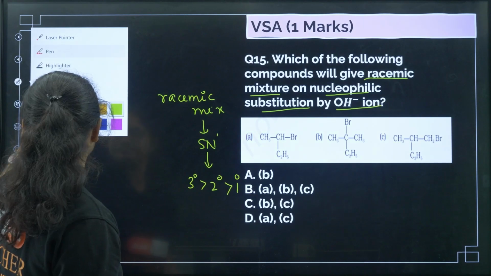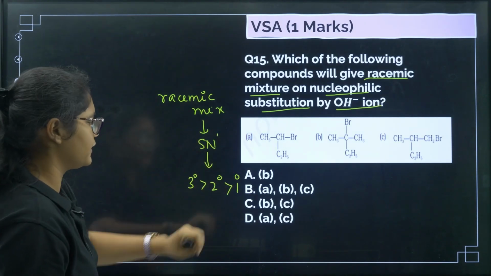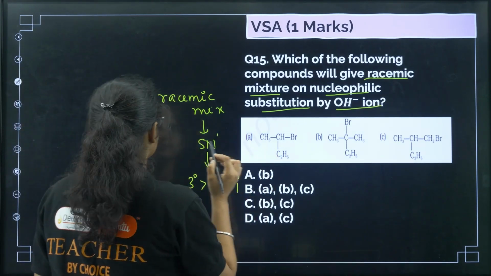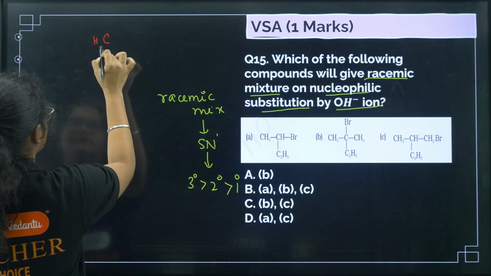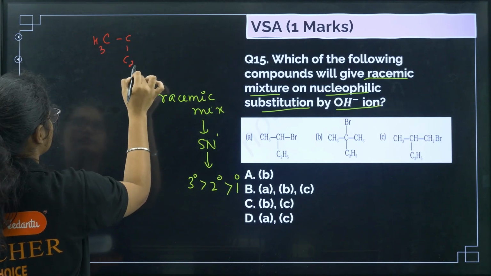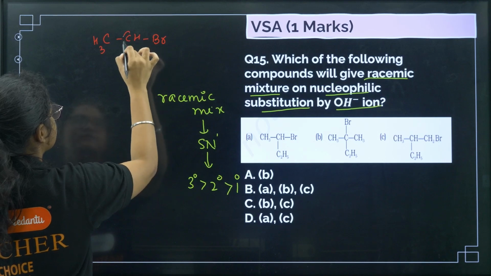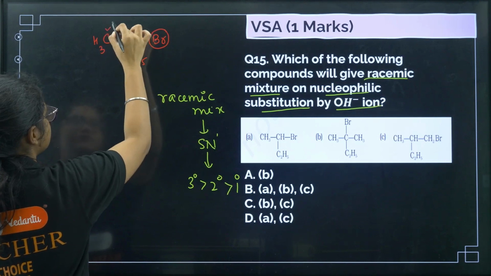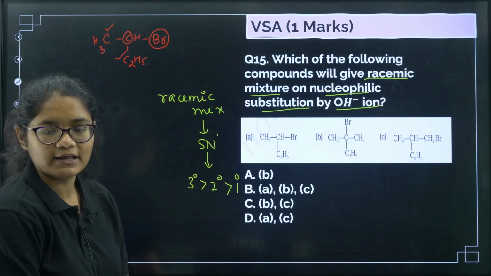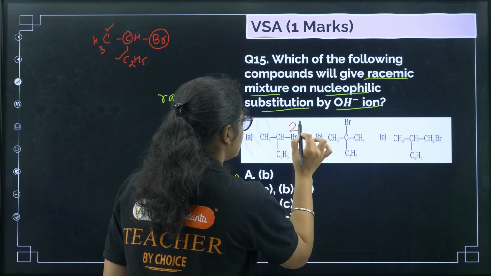Now if you see this first option, you have CH3, C, C2H5, H and Br, right? Now this carbon which contains the halogen is attached to 2 more carbons, right? So that means this is a secondary carbon.